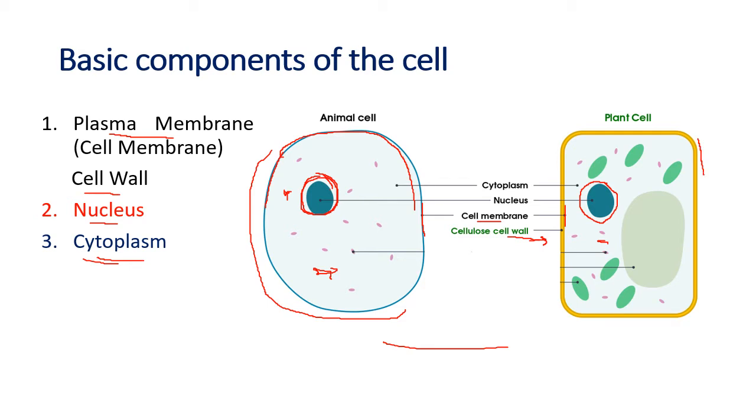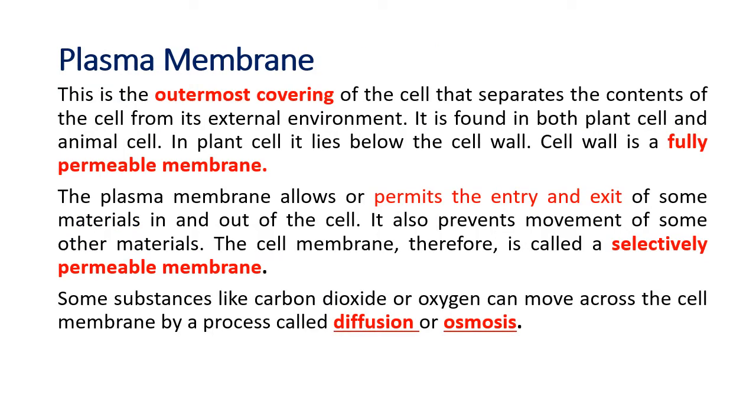So first we'll go into detail now. Today we are going to study the plasma membrane, called the cell membrane, and the cell wall. In this lecture we saw the different sizes of cells and the three basic components of the cell, and today we are going to study the plasma membrane. So what is the plasma membrane? It is the outermost covering of the cell in the animal cell. The plant has a cell wall.